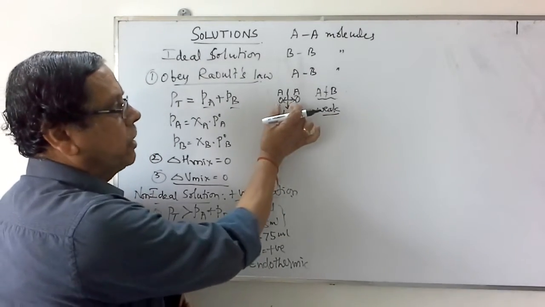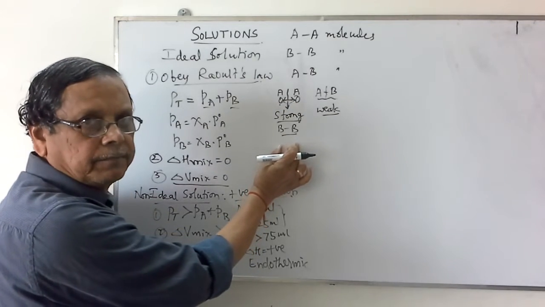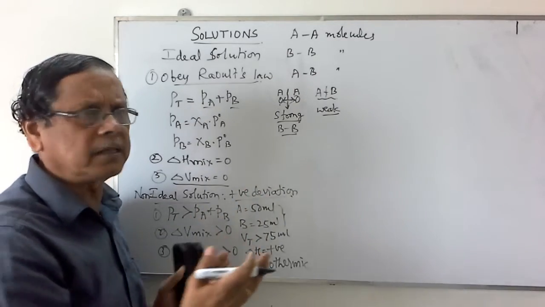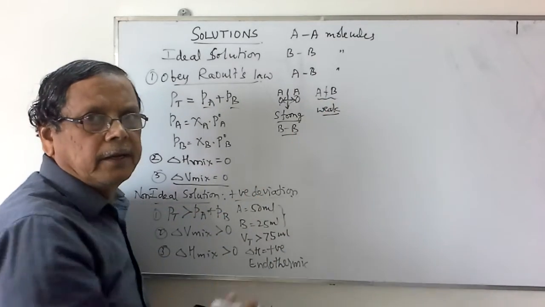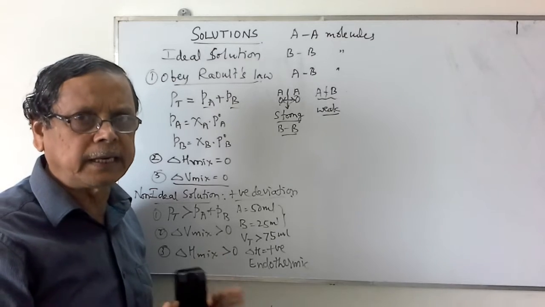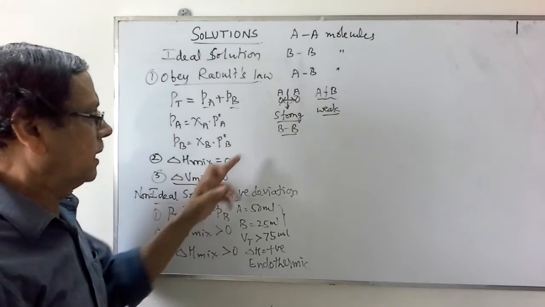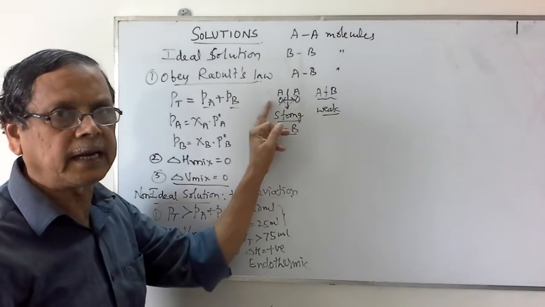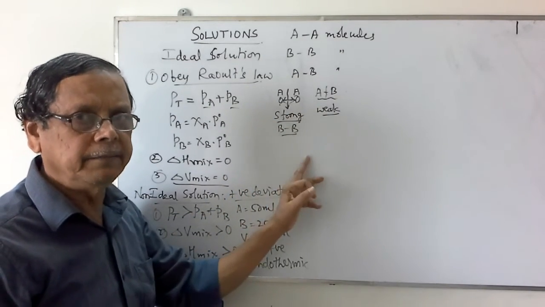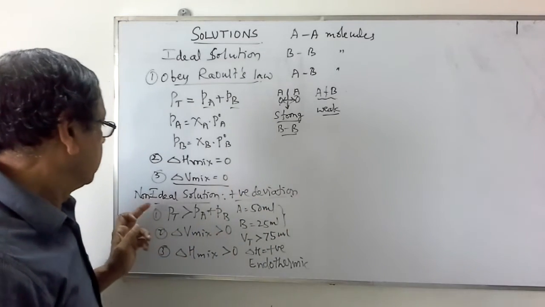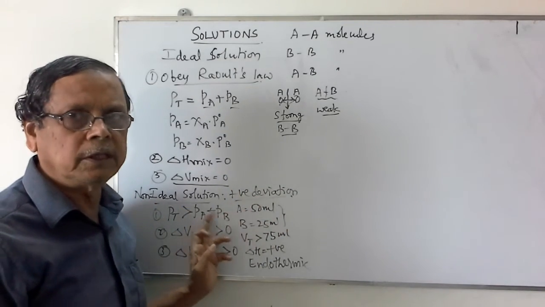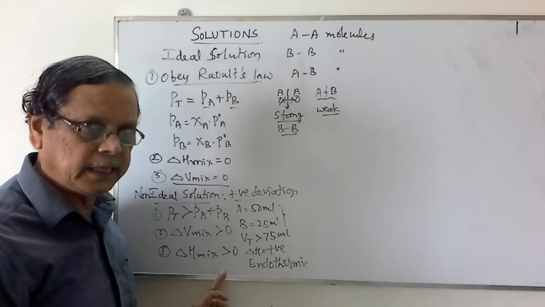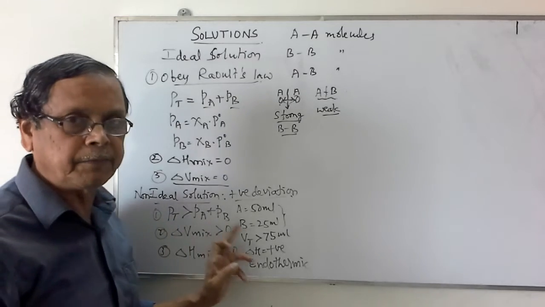When you consider the attractive force between AA and BB stronger as compared to the AB attraction, automatically molecules will be closer in these two cases, but the volume will be larger in case of AB when they are bound by a weak attractive force. That is, the attraction between AB is less strong as compared to the attraction between AA and BB. That is the reason why the solutions will show positive deviation in the total volume, the enthalpy, as well as the total vapor pressure.